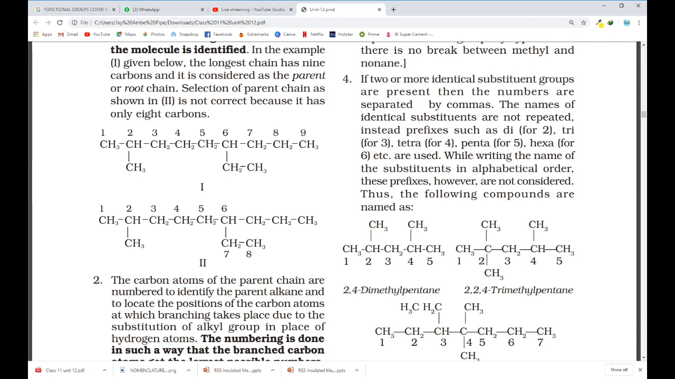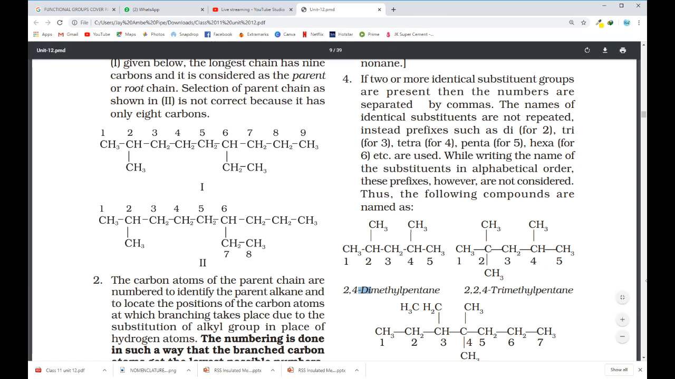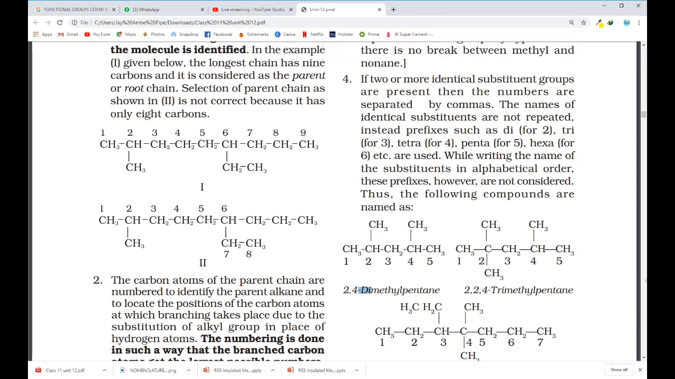2,4-dimethyl. See, we use this "di" over here to show that two methyl groups are present. And by putting a comma between them, we write the numbers of both the carbon atoms where these methyl groups are attached. So 2,4-dimethyl, as the parent chain is made up of 5 carbon atoms. This is 2,4-dimethyl pentane.